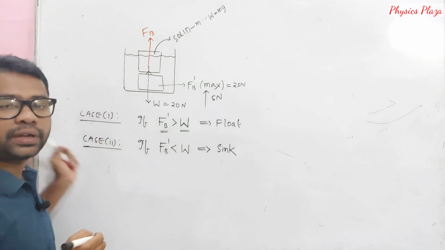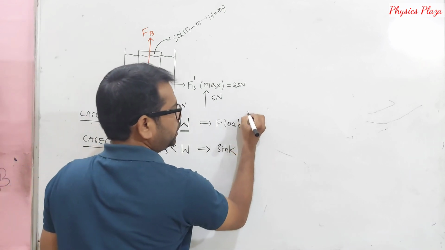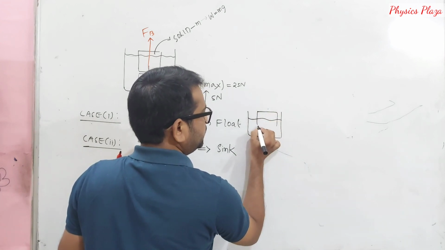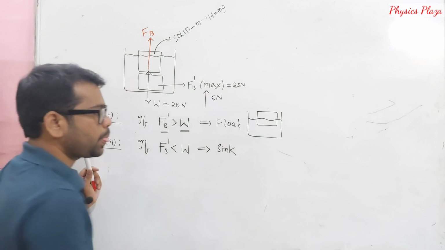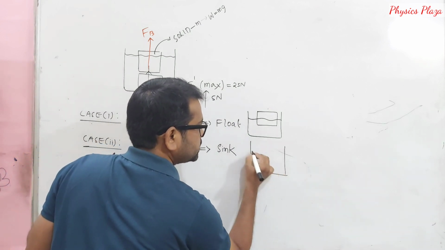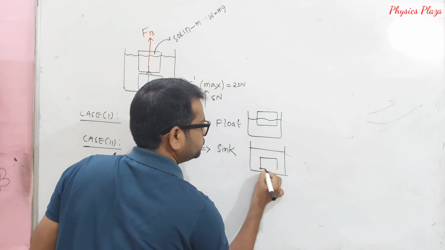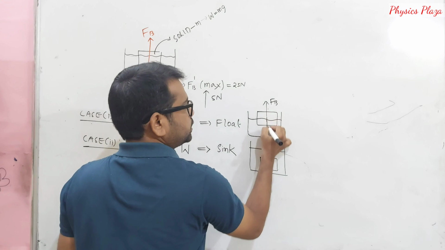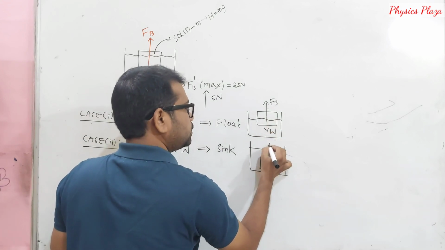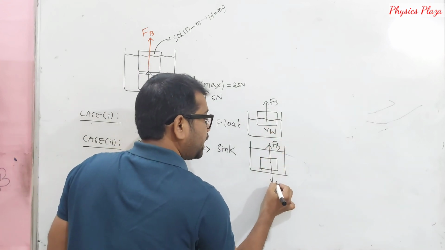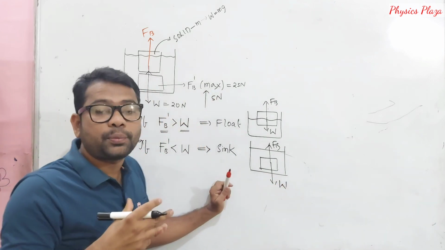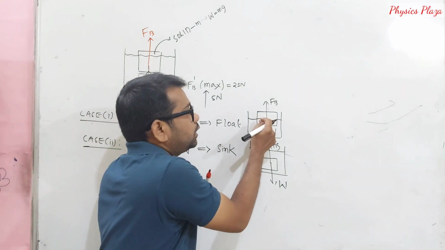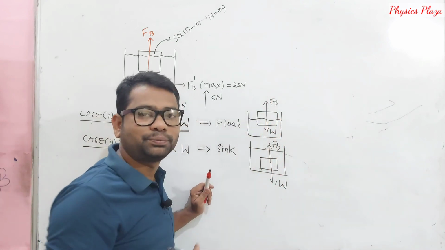Very, very important. Body will float means, like this, let us say the body is floating here. Sink means it is completely inside. Don't forget that still two forces will be acting on it: buoyant force and weight, here also buoyant force and weight. Where this weight is acting and where this buoyant force will be acting, we'll discuss in the next lecture. It's very, very important. It won't act at all points. That is the net force which will be discussed.